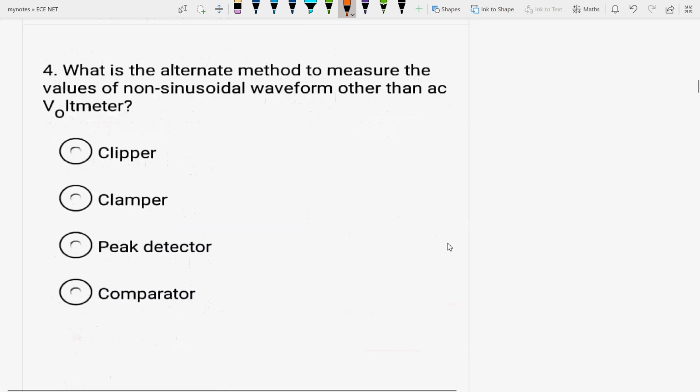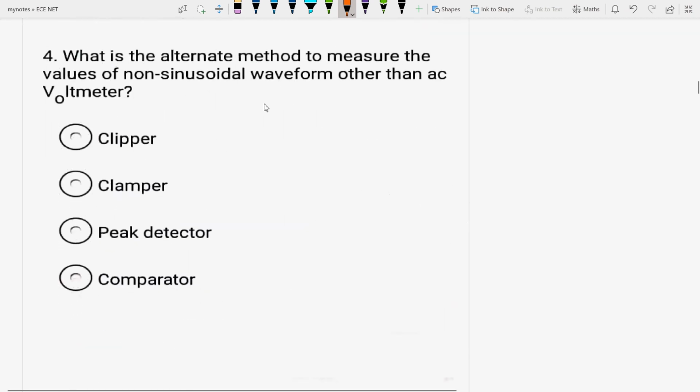what is the alternate method to measure the values of non-sinusoidal waveform other than AC voltmeter? The other alternative way to measure the values of non-sinusoidal waveform, that means it might be a triangular wave, it might be a square wave, other than the AC voltmeter, how can we measure it? By clipper? No. By clamper? No. By peak detector? Yes.